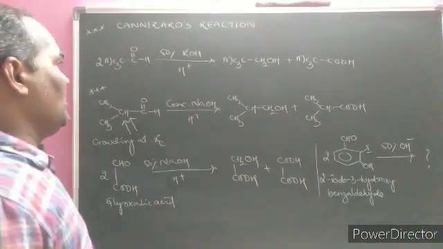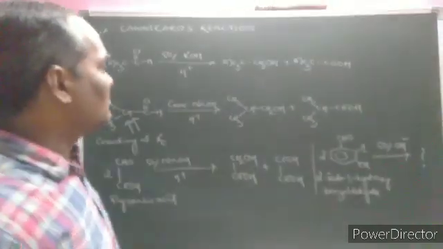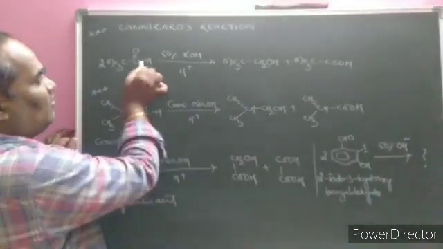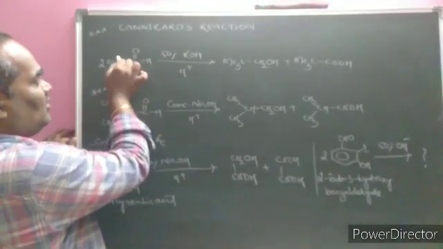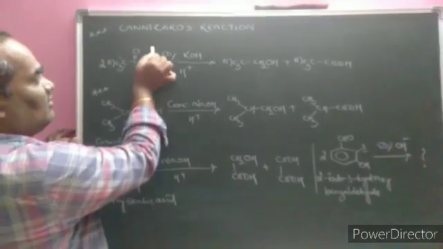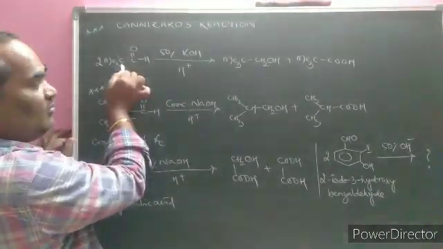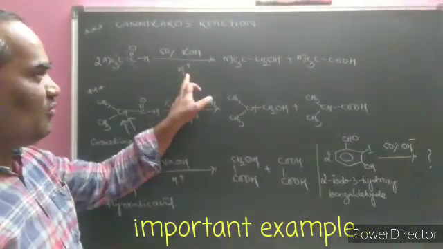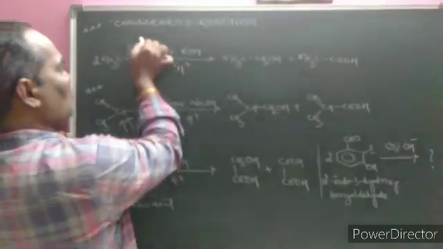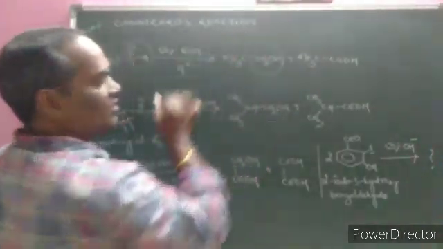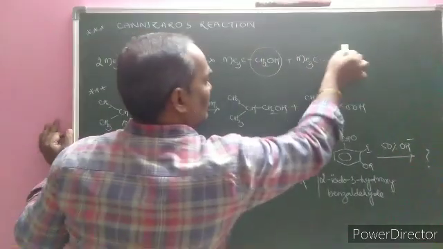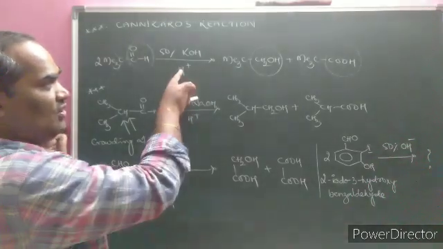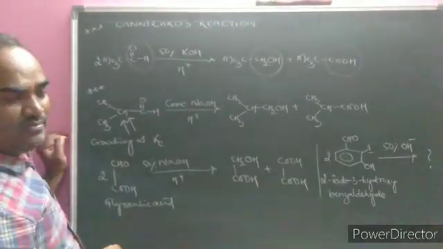Now here are some more examples for the Cannizzaro reaction, which are asked in the state level and national level entrance examinations. Here the carbon atom containing 3 methyl groups is present. This is the functional group where the alpha carbon atom has no hydrogen atom. Without alpha hydrogen and with concentrated base followed by H plus, one aldehyde must convert into alcohol. Another aldehyde must convert into salts of the carboxylic acid if H plus is not given. If H plus is given, it is simply carboxylic acid.